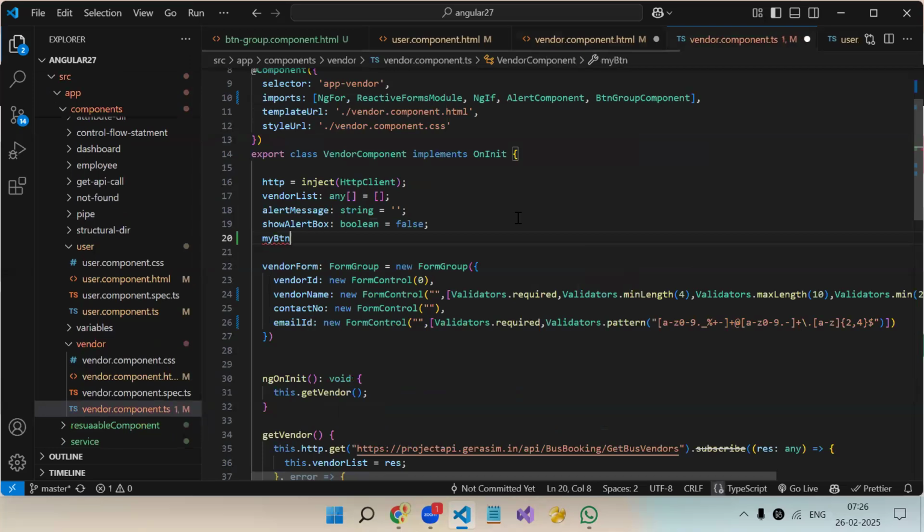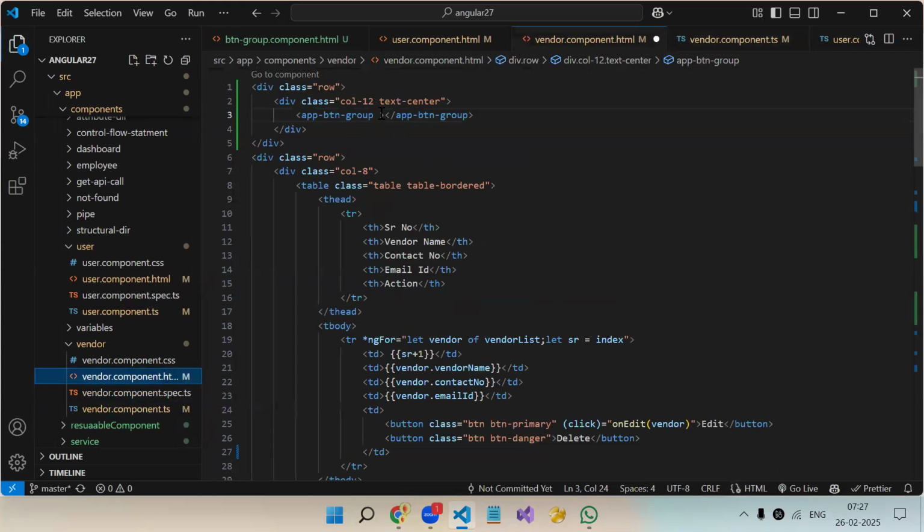My buttonList colon data type string array is equal to array. First element, let's say new form, comma list. So two buttons I will be needing, new form and list. And this variable I will be passing over here as an input parameter.